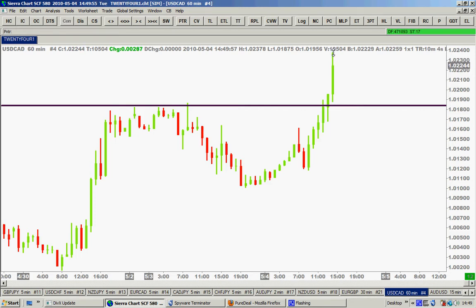We are now nearly 11 minutes to 10 a.m. Eastern time. New York has just opened. So I want to quickly sell the USD Canadian dollar here. Why am I selling here? Because I want the price to retest this resistance level here, in order to give this resistance level a support nature.